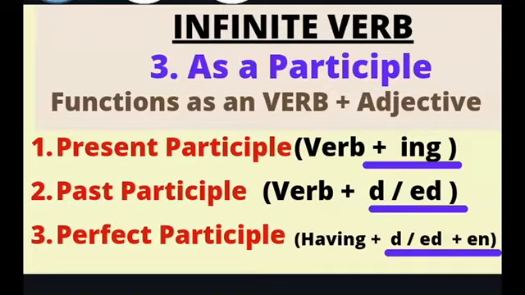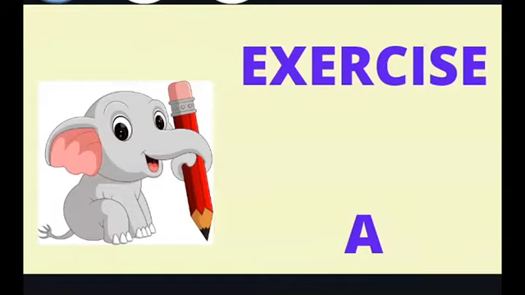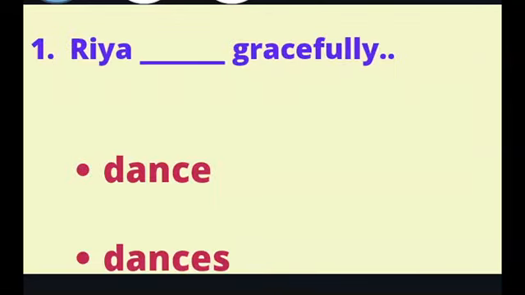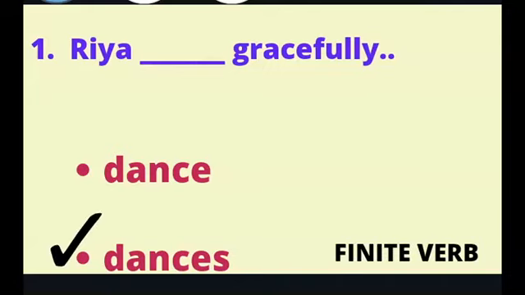Now once you have understood this, let's do an exercise. In this exercise, you have to identify the correct options and whether it is a finite or infinite verb. So please be ready with your pen and paper so that you can mark, and you may solve this exercise in your notebook. Let's do the first one. Ria dash gracefully, which is the correct option. Once you have marked, you may check the answers. Ria dances gracefully, and it is a finite verb.